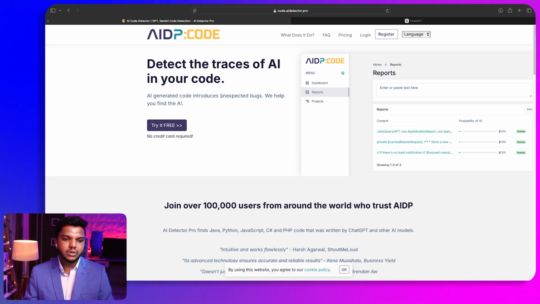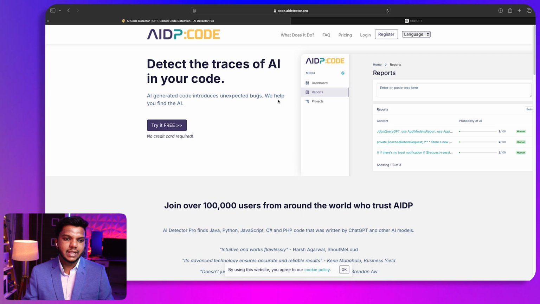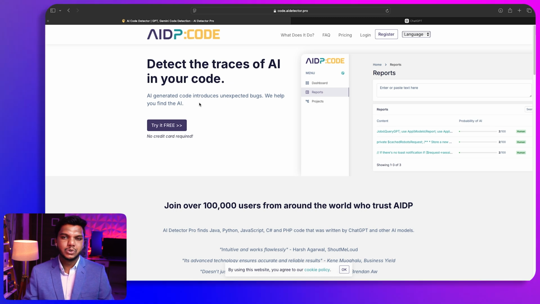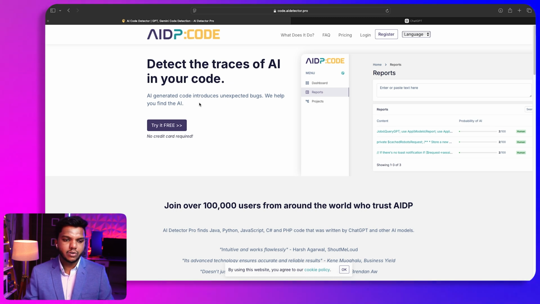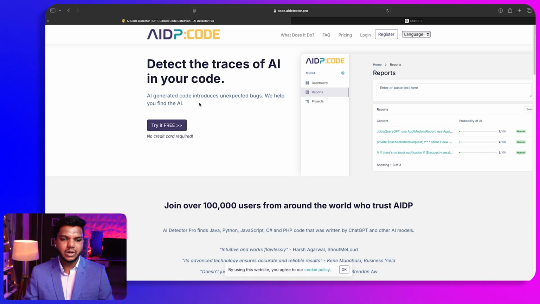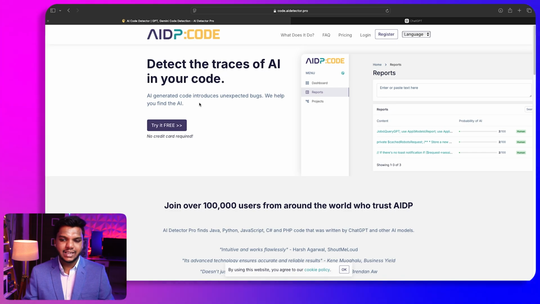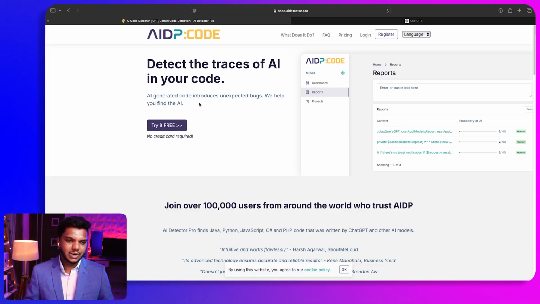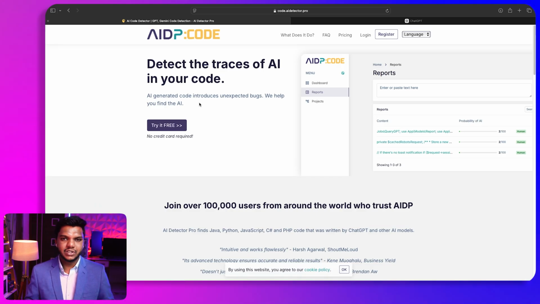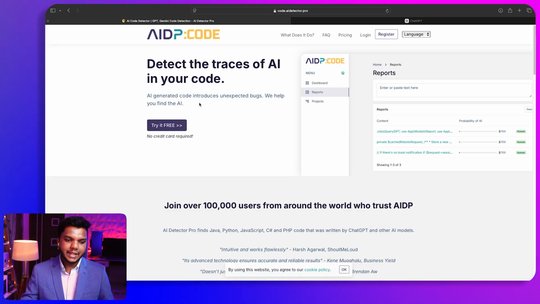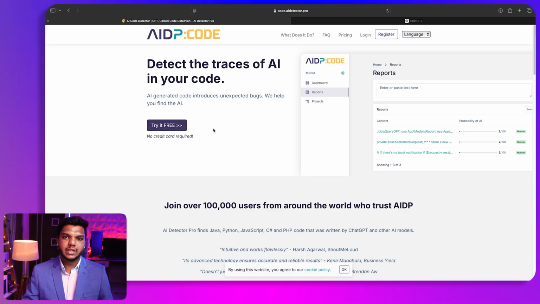AI generated code introduces unexpected bugs. It can help you find the AI. So it can also generate a huge amount of bugs in your code. In that case, there might be a lot of issues that you might be facing while using code that is generated by AI. And you can also get started for free with this AI tool.